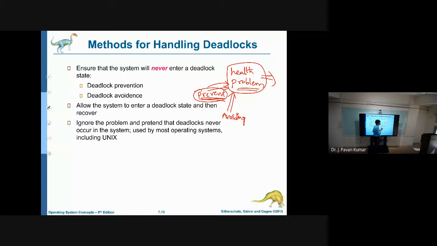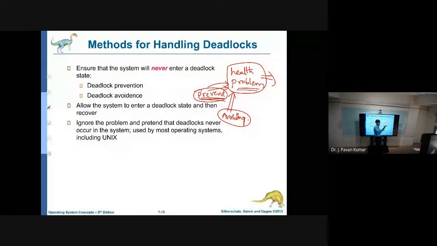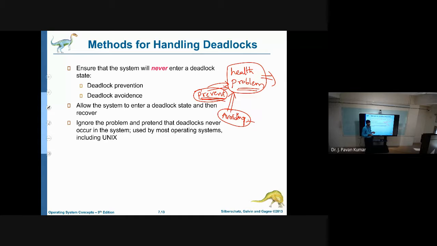That is prevention. Avoiding is like taking a vaccine. Suppose some disease occurs at some place, you will not go to that particular place. That can be considered as avoiding.